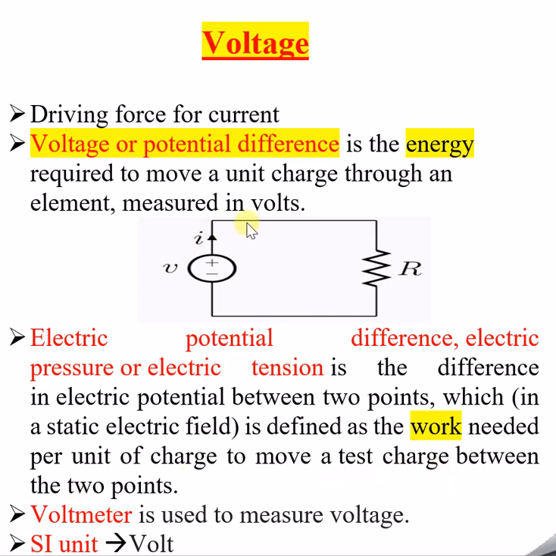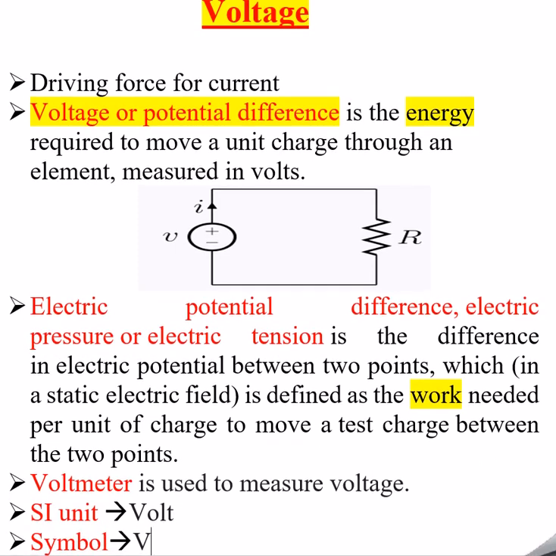Means the potential difference or the voltage in terms of work is defined as the work needed to move the charge from this one point to the other point. That is nothing but the voltage. So this is another definition, in terms of work done. Now I will also try to cover how electric pressure, I mean the voltage and pressure, are related to each other. So that we will try to understand in this session itself.